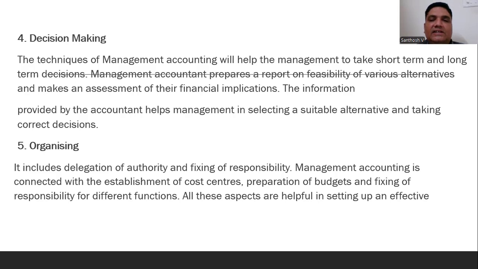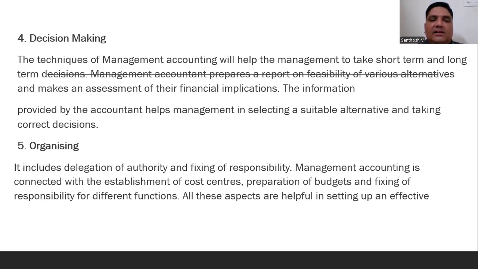organization. Then decision making. Accountants as well as the management have to take the proper decision. They prepare the reports, feasibility reports, and alternatives to assess their financial implication. Suppose, for example, the company's product is not able to grow in sales in the market. In that case, why is our company product going to fail in the market? They have to do the proper research and development to boost the sales. Like this, the company is supposed to take the proper decision.